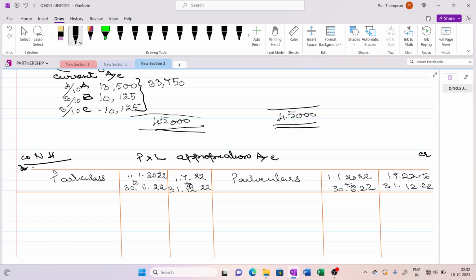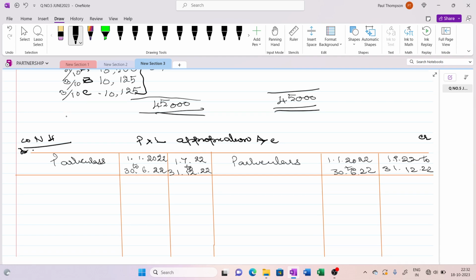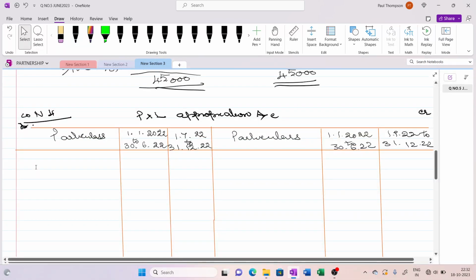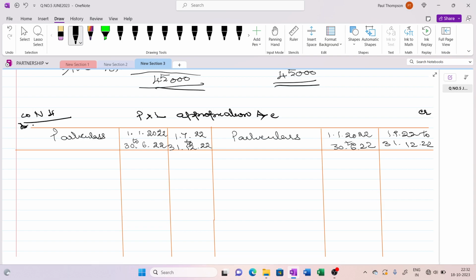So after death, 17/22, only two partners will be available. They are the continuing partners. So we have to distribute into two halves. Otherwise, it would be difficult for us to find out the interest on capital and other things. Okay. Now first we are going to transfer the profit from the P&L account.